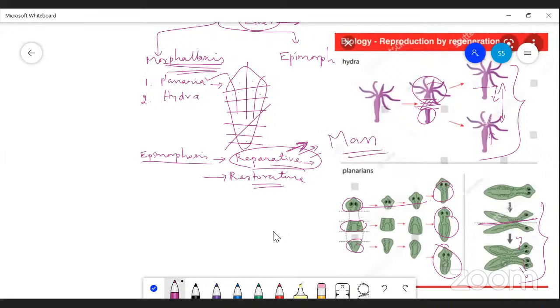But the restorative type of epimorphosis is seen in the case of starfish, and also the tail of lizard.